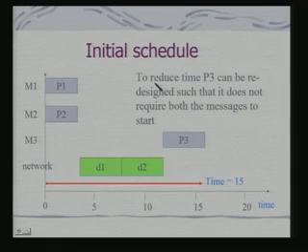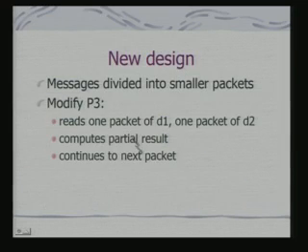Okay. Now, the question is, can I redesign the whole network based system to reduce the time? So, the question is to reduce time, P3 can be redesigned such that it does not require both the messages to start or maybe some part of the messages to start. So, it becomes the question of redesigning your task P3. This is basically your design problem. So, one way to do this is messages can be divided into smaller packets. So, the definition of a packet is a critical component here, and you modify P3 such that it reads one packet of D1 and one packet of D2 and computes partial result and continues to next packet.